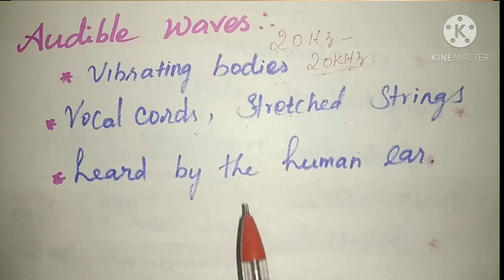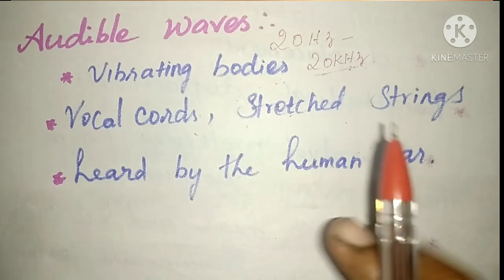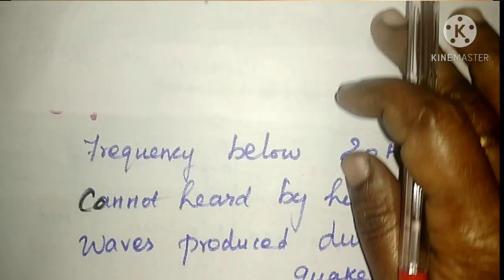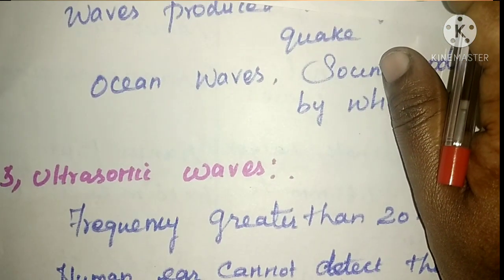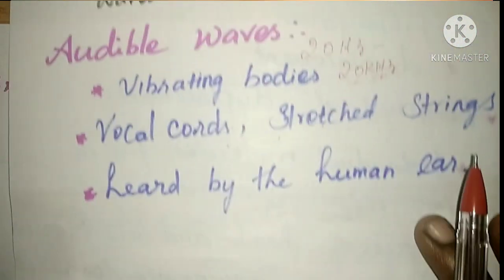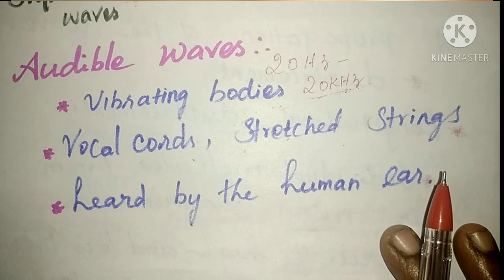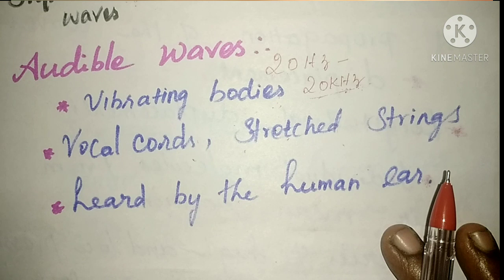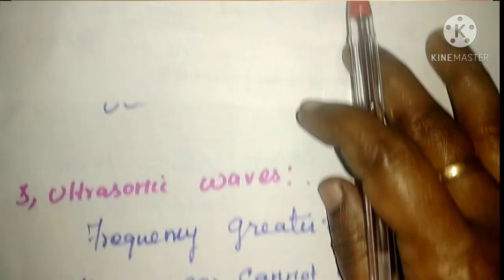So what are the three different types of waves based on frequency? Audible waves, infrasonic waves, and ultrasonic waves. Do you all know these three types? Audible waves have a frequency range of 20 Hz to 20 kHz, are produced by vocal cords, stretched strings, etc., and can be heard by the human ear.